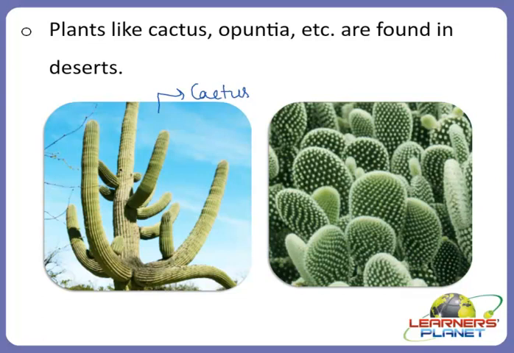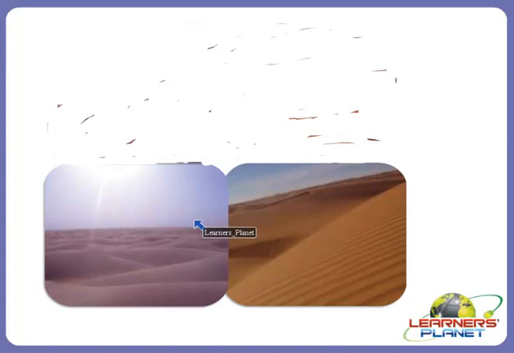This is cactus, this is also cactus, but this is a much clearer picture of cactus where we can see the spines. These are some of the adaptations through which it survives in such regions. These are some of the plants and animals found in deserts. Although deserts are thought to hold very little life, there is in fact a great diversity of both plants and animals that inhabit these regions.